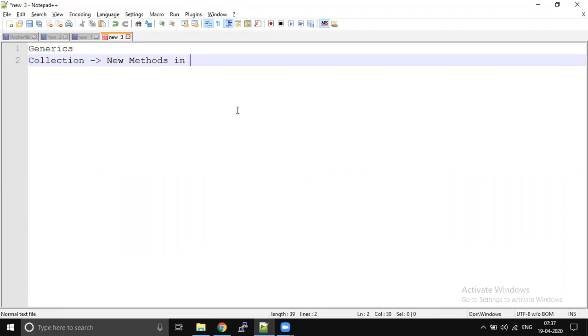There are so many methods added in collections. When I say collection, you should go to list and set. When I say list, it internally means ArrayList and LinkedList. And when I say set, HashSet, LinkedHashSet, and very important is Map. Map got enhanced a little.